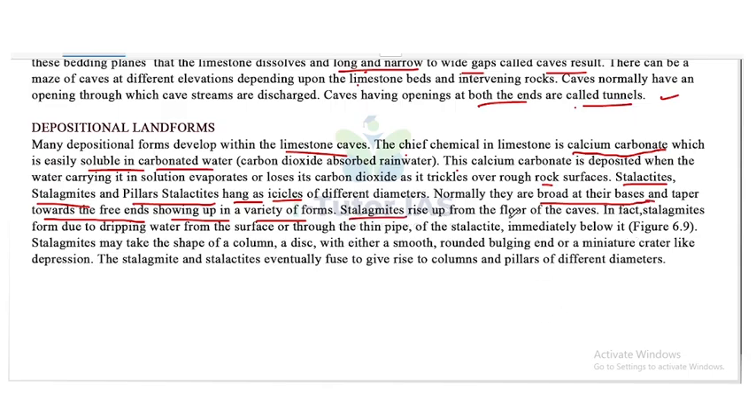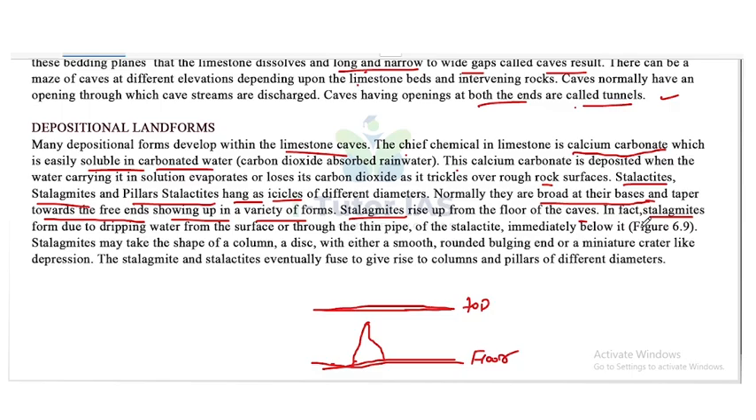Stalagmites rise up from the floor of the caves. This is the floor of a cave, and this is the top of a cave. Now, the stalagmites rise up from the floor of the caves.